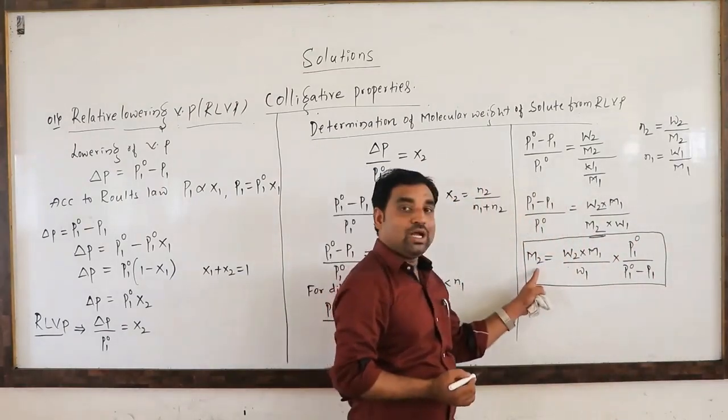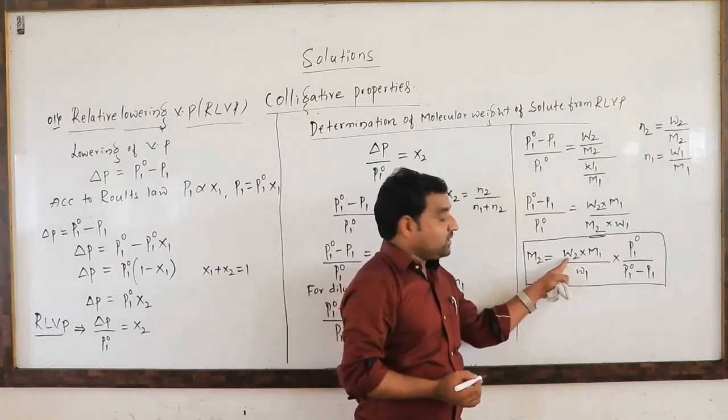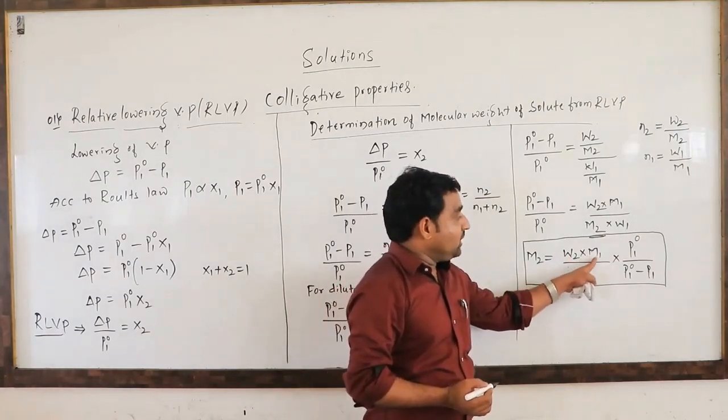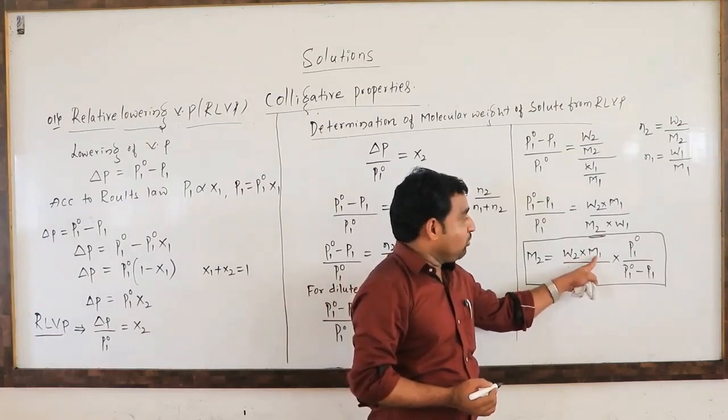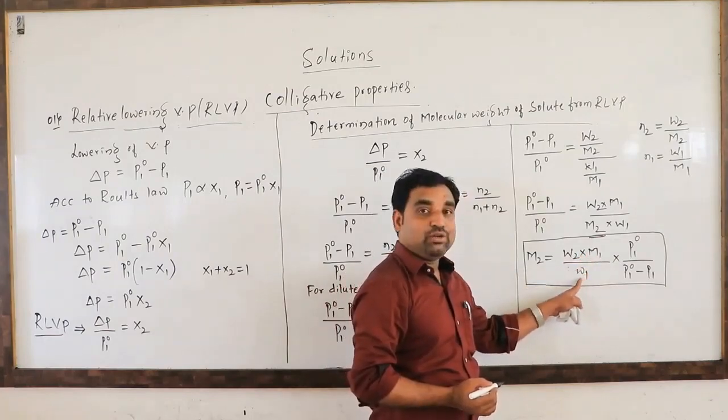Here M2 is the molar mass of solute, W2 is the weight of solute, M1 is the molar mass of solvent, and W1 is the weight of solvent.